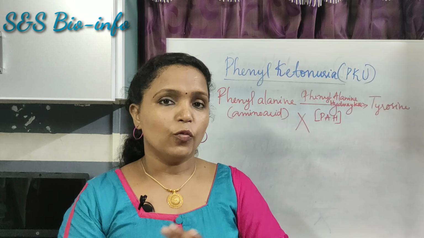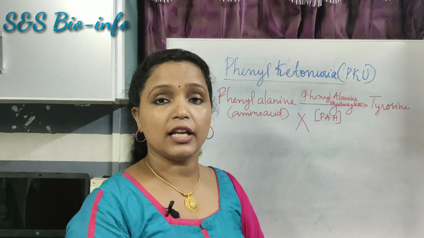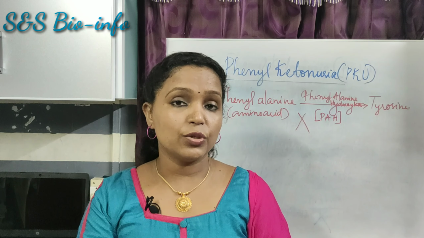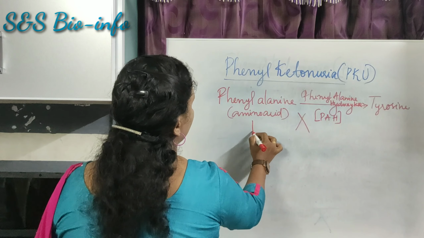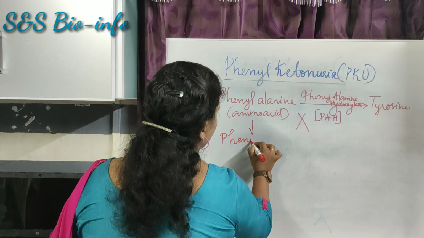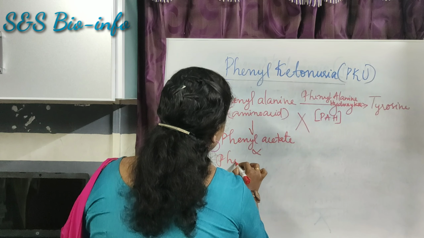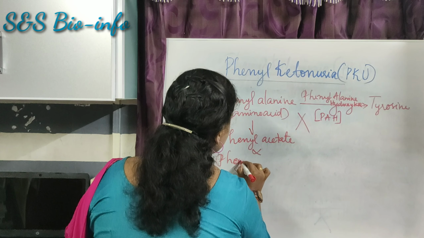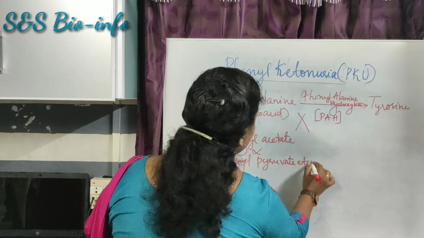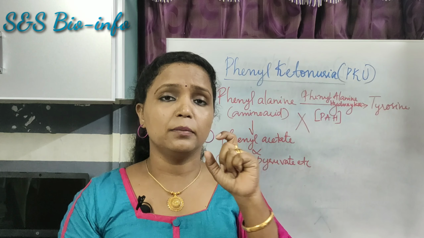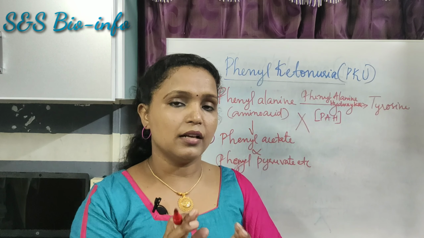What will happen due to the deficiency of PAH? It leads to the accumulation of phenylalanine and its derivatives like phenylacetate, phenylpyruvate, etc. If these substances accumulate in the brain, in the cerebrospinal fluid, it leads to mental retardation in the person.